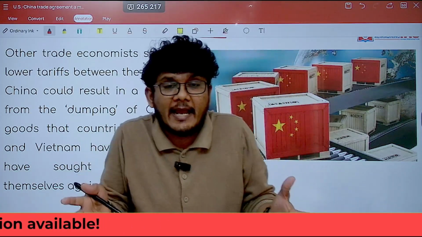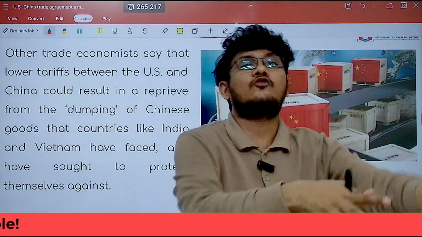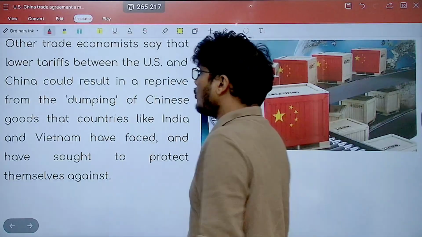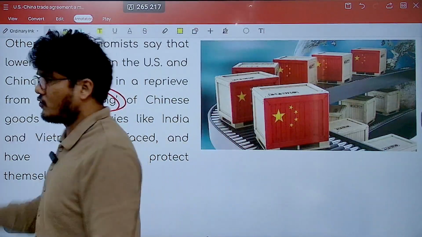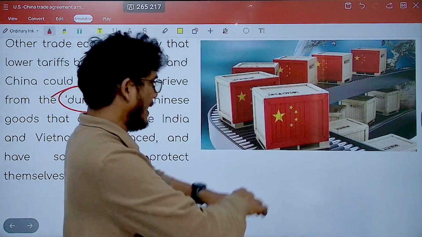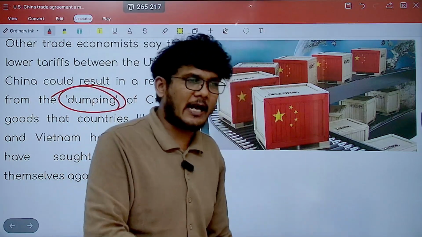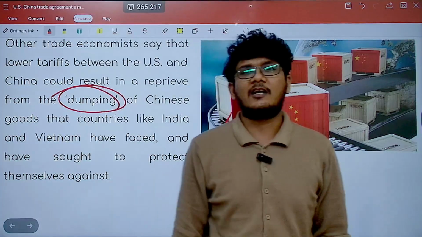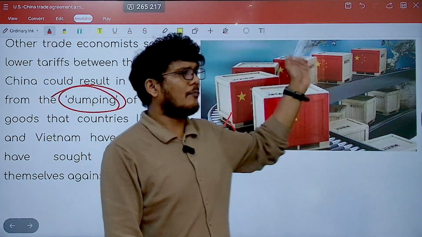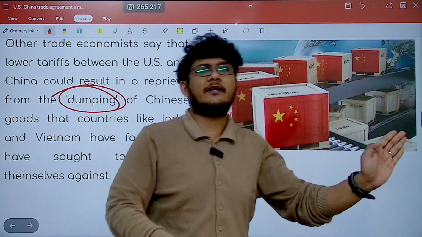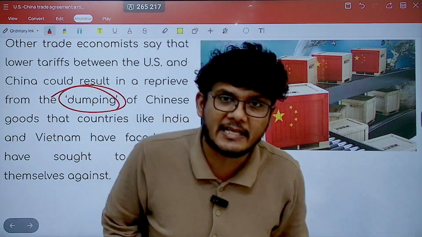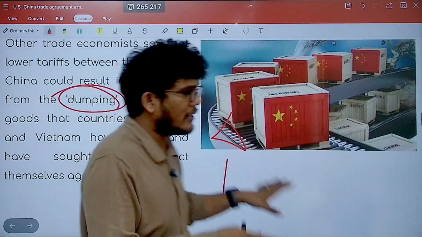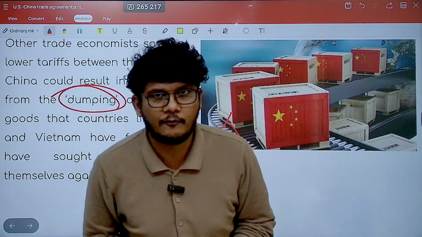So China could have offloaded those goods in other countries including India, leading to dumping of goods from China. India would have faced dumping of Chinese goods, as a result of which we would have procured more and more Chinese goods and less of Indian products, hampering Indian companies. Now that will not happen because the tariff has been brought down. So this is one positive for India.